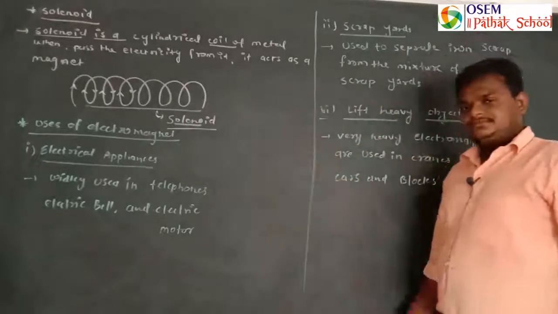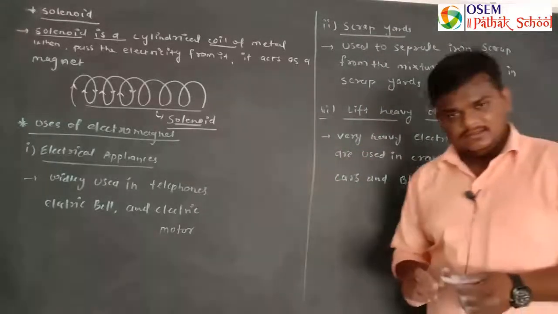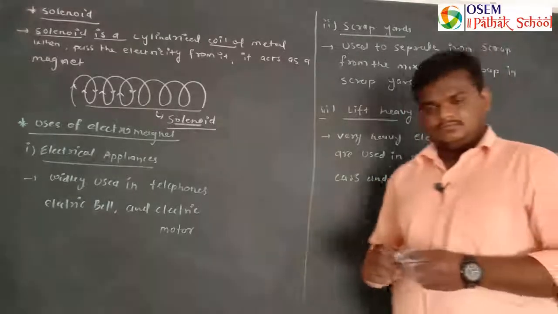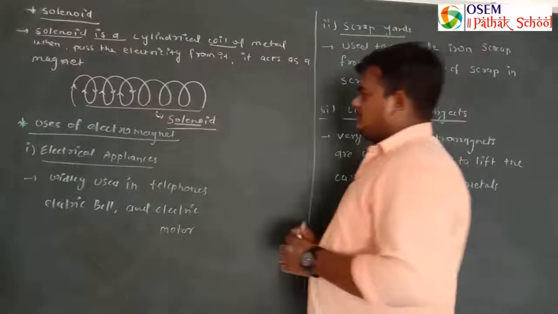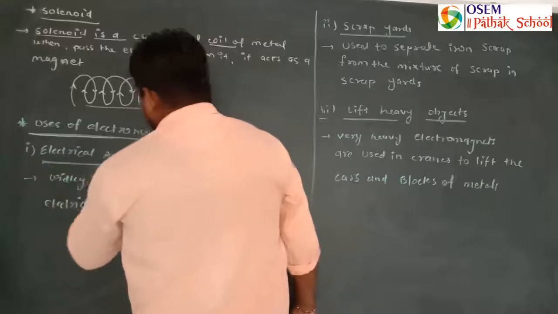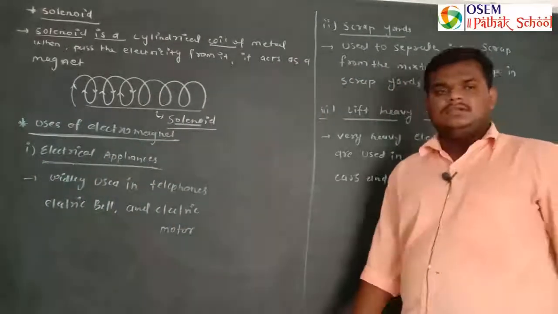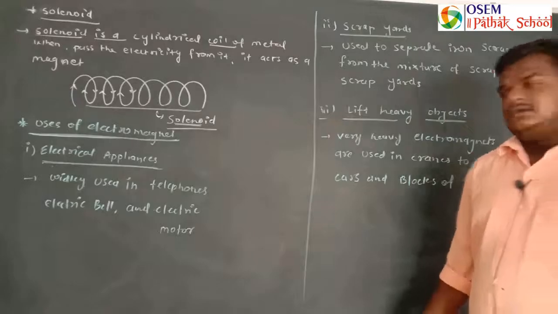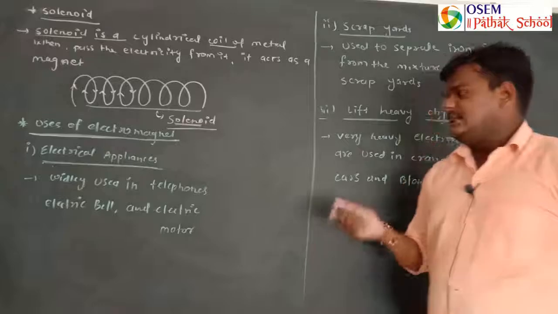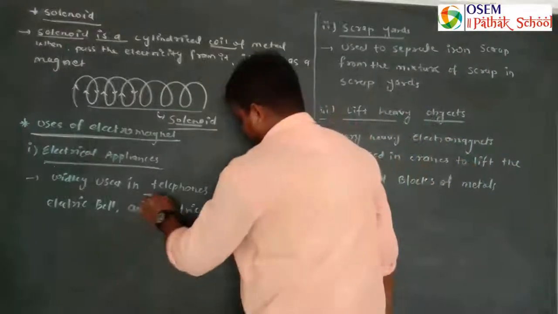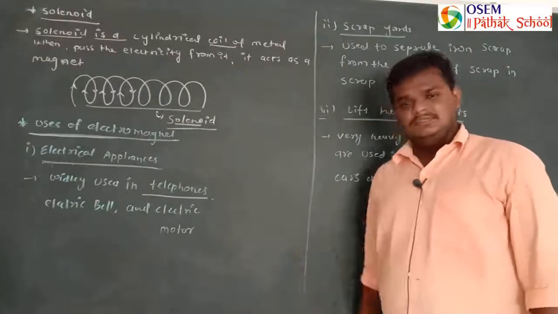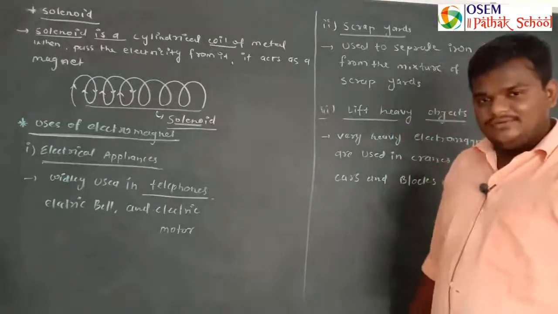What are the uses of electromagnets? At what places are electromagnets used? Firstly, electromagnets are used in electrical appliances. In what type of appliances is it used? Electromagnets are widely used in telephones that we are using for communication. Telephones, it is widely used in telephones.